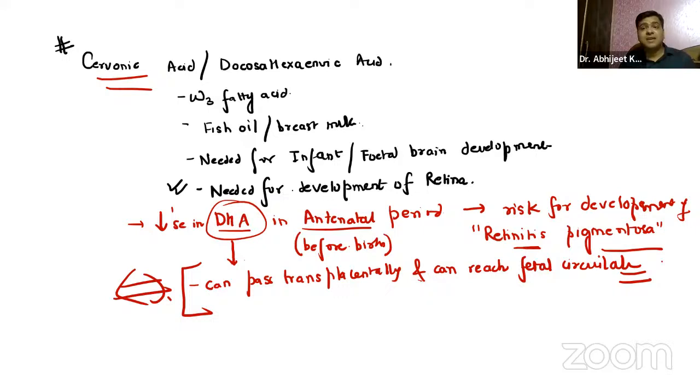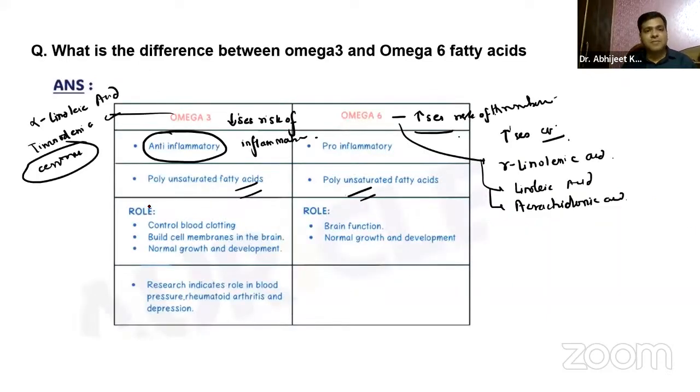If there are low levels of DHA during the pregnancy period, what will happen to the fetus? The fetus will not get the actual amount of this DHA, and again, there will be a disorder of the retina that is referred to as retinitis pigmentosa can develop. Now, that is something you have to remember. Omega-3 controls blood clotting, builds cell membranes in the brain, normal growth and development, right? Rheumatoid arthritis, depression, we have already discussed this, right? Apart from that, omega-6 has a role in brain function, the normal growth and development. So that is about the difference between omega-3 and omega-6 fatty acids.